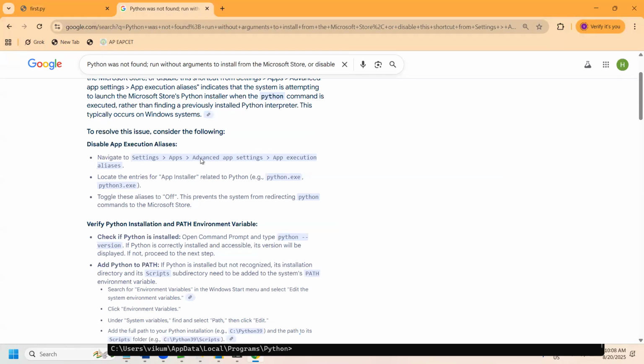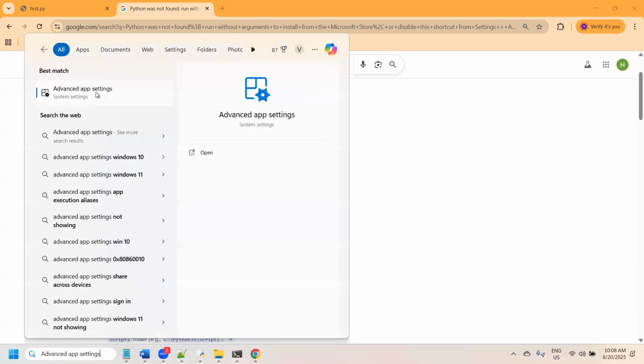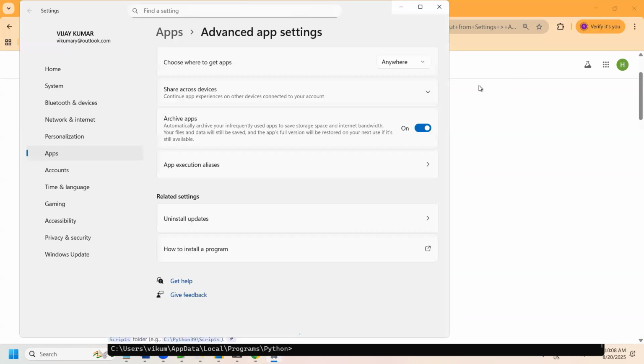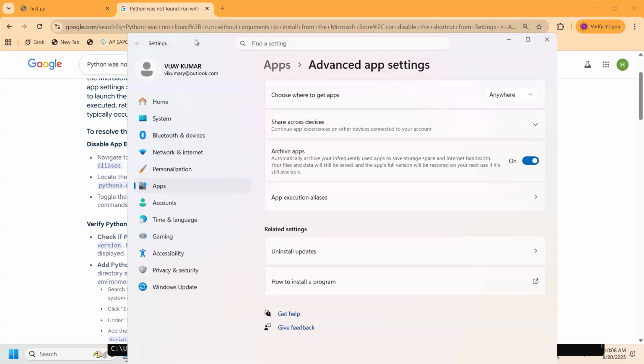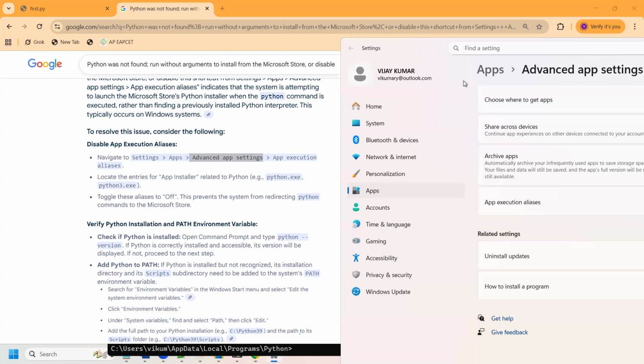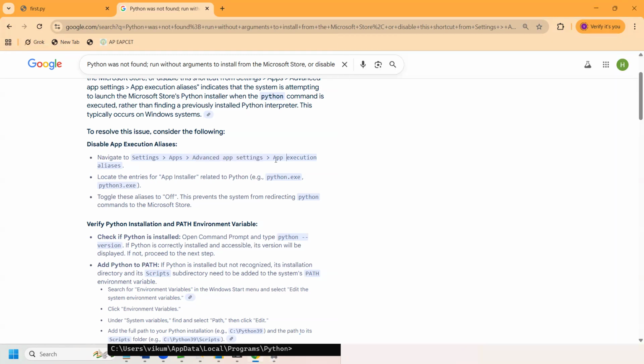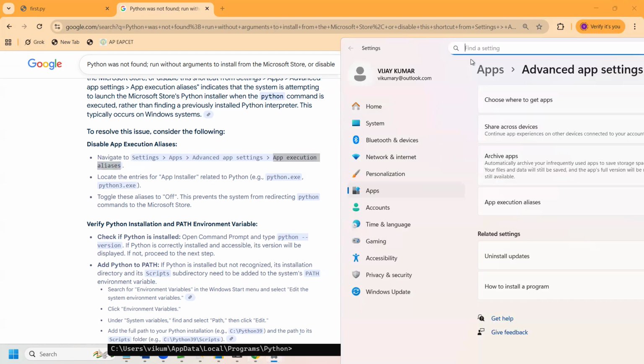Settings, advanced app settings, app execution aliases.